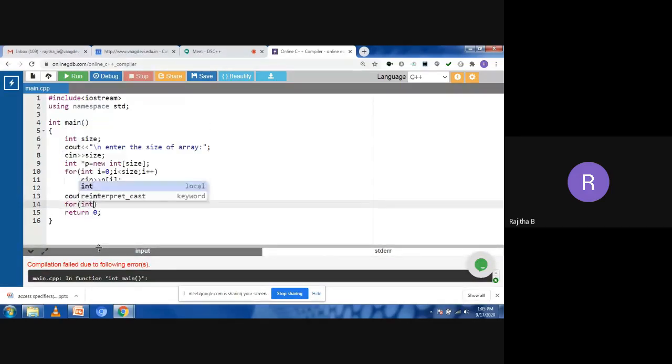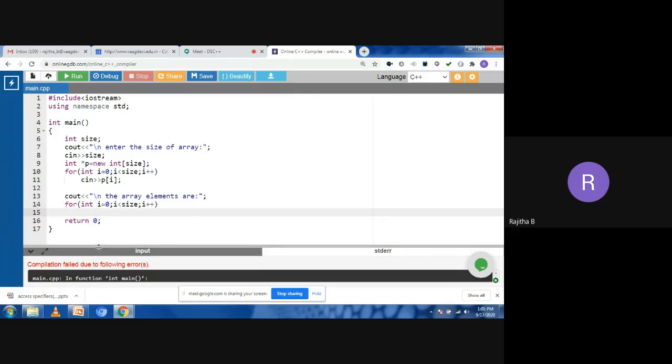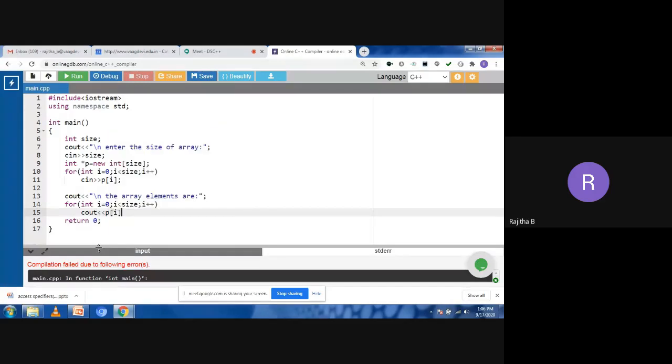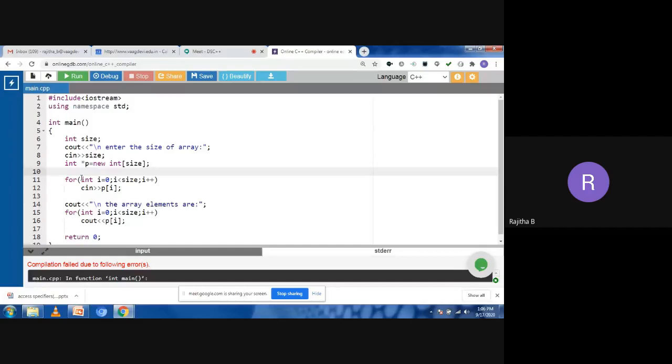Now again, I'm taking int i equal to 0, i less than size, then I need to increment the index position, i plus plus. Then I need to print the value using the cout object, that is p of i. Now we can see here, this for loop is a way to read the values, and the second for loop is used to print the values.